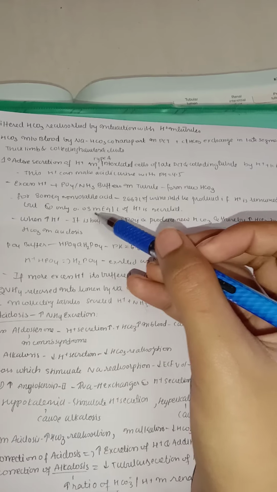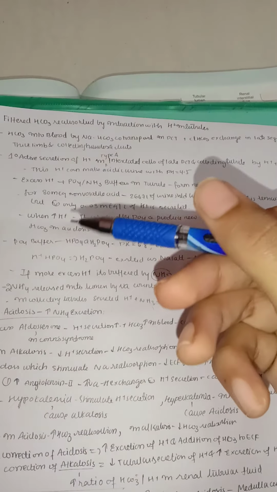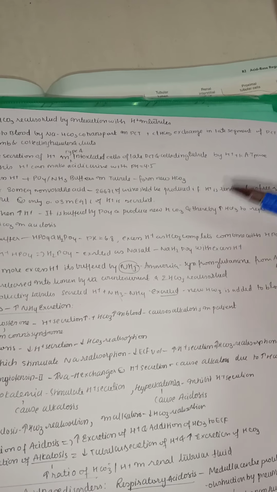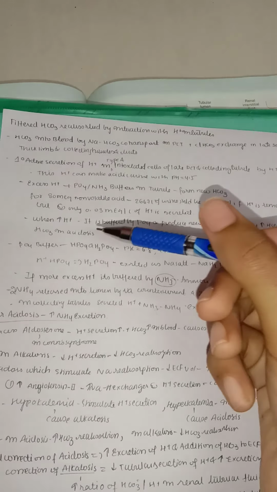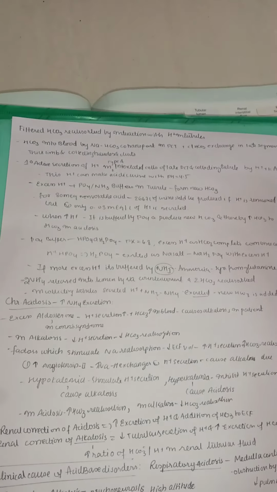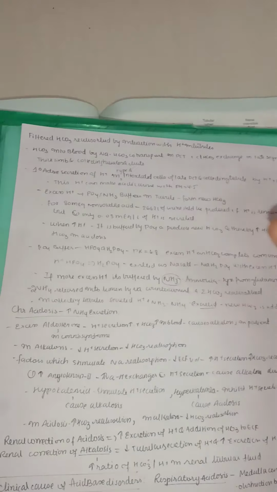But normally only 0.03 milliequivalents of hydrogen is secreted. So when there is higher hydrogen, like in acidosis, it is buffered by phosphate and produces new bicarbonate, and thereby increases the bicarbonate to replenish the loss of bicarbonate in acidosis. So you can see how our kidney system is acting so smartly: as the hydrogen ion is very high, meaning in acidic conditions only our body will have higher hydrogen,